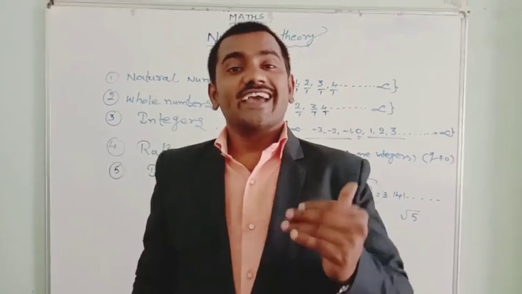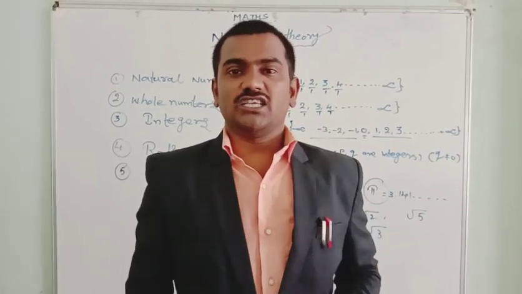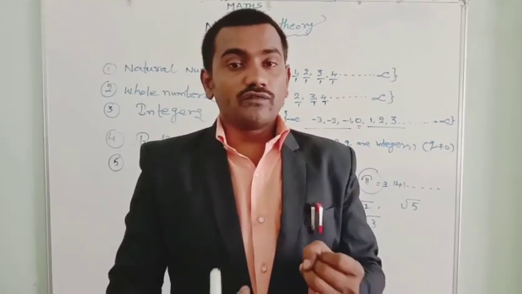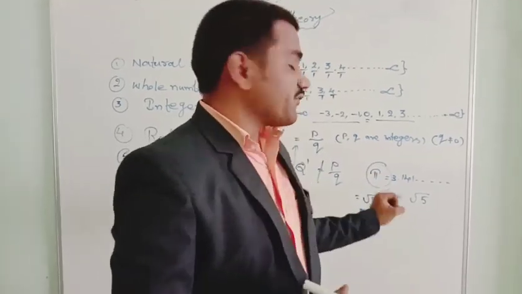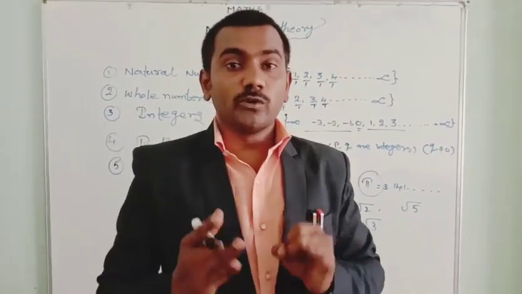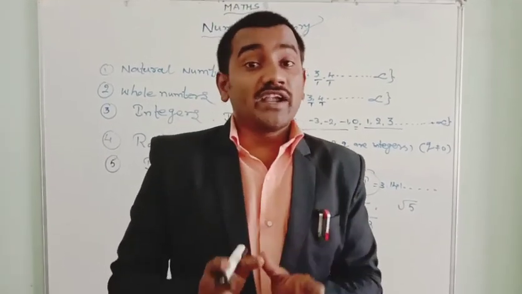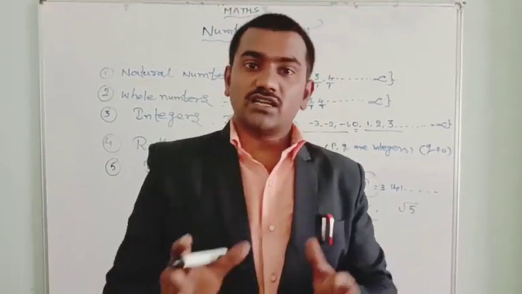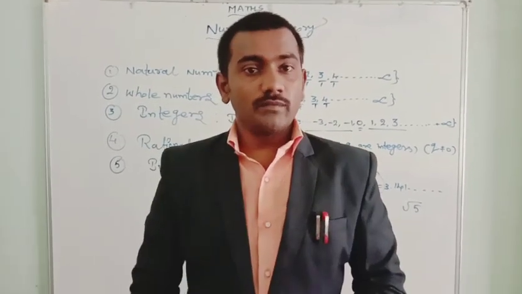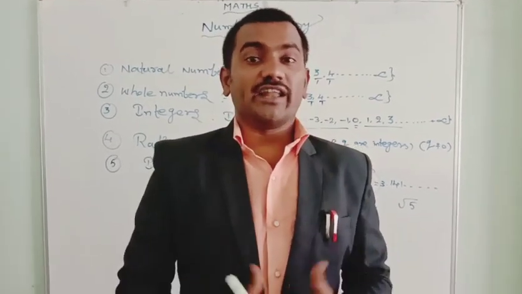For example, pi is an irrational number, and also non-perfect square roots and non-perfect cube roots are irrational numbers. Also, non-terminating, non-recurring decimal numbers are irrational numbers. And some of the surds are irrational numbers.